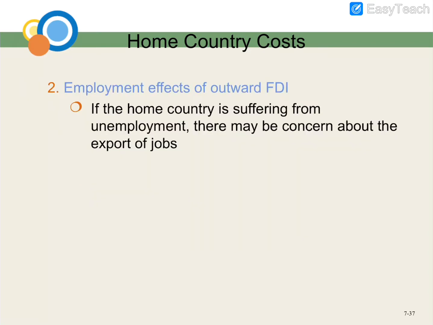Okay, then we have the employment effect of outward FDI. If the home country is suffering from unemployment, they will be concerned about the export of jobs. So export of jobs can happen.